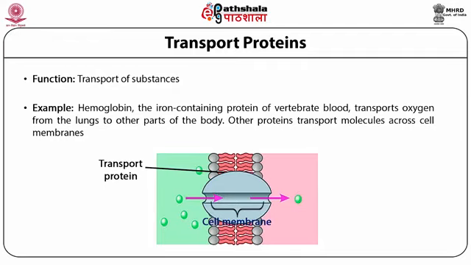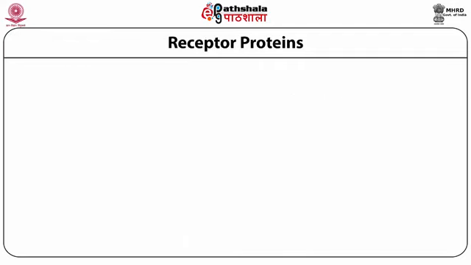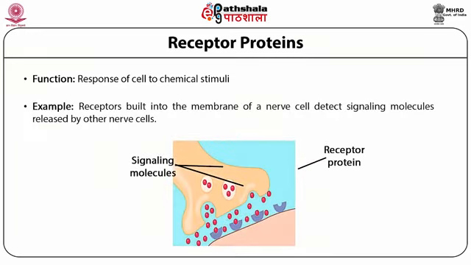That is called transport proteins. Receptor proteins, that means the response of the cell to chemical stimuli. They receive signals as well as process them. For example, receptors built into the membrane of a nerve cell detect signaling molecules released by other nerve cells. That means the signaling molecules bind to the nerve cell's receptor protein. This is the function of another class of proteins.